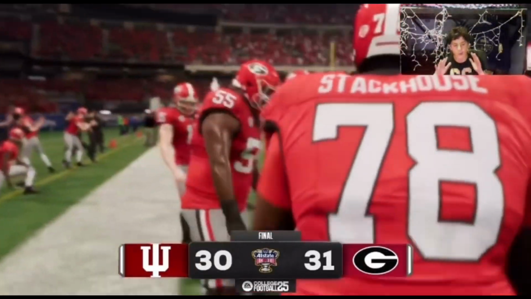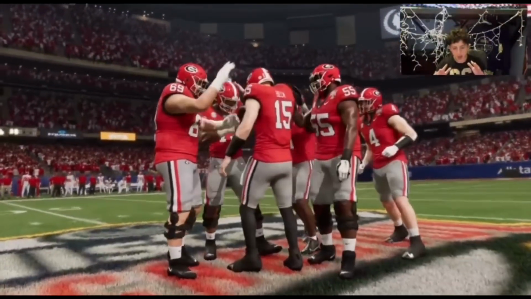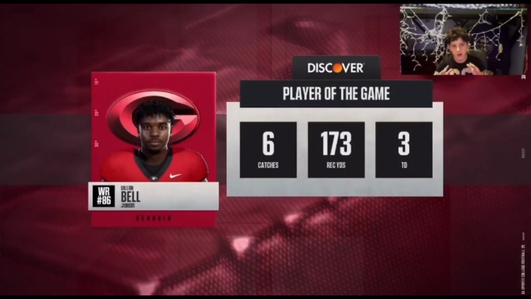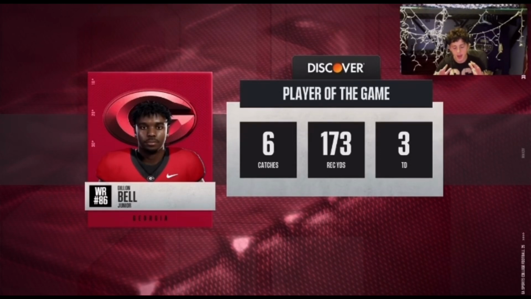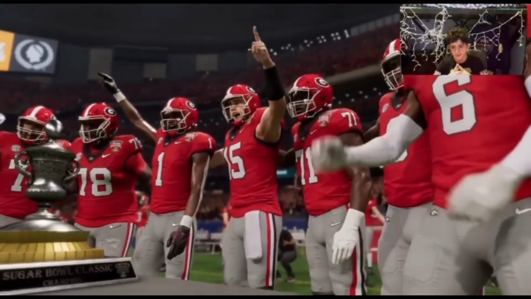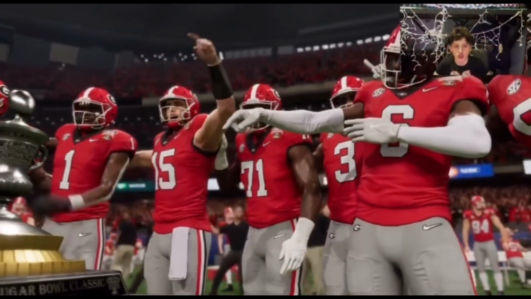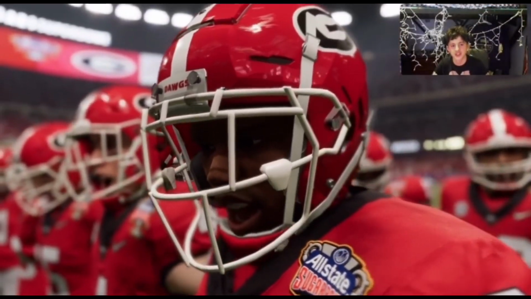What a heartbreaking game. What a heartbreaking game here. Indiana ends up losing by 1. That is heartbreaking. But gotta move on. Georgia Bulldogs are now making the college football semifinal.